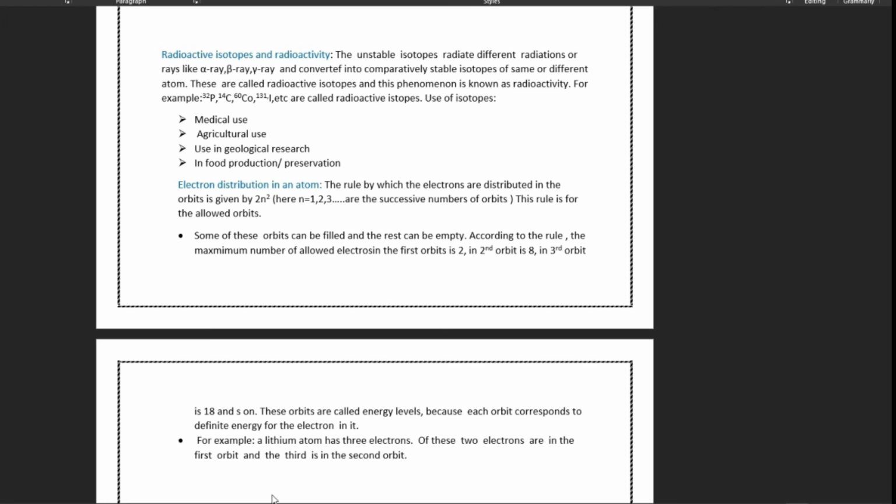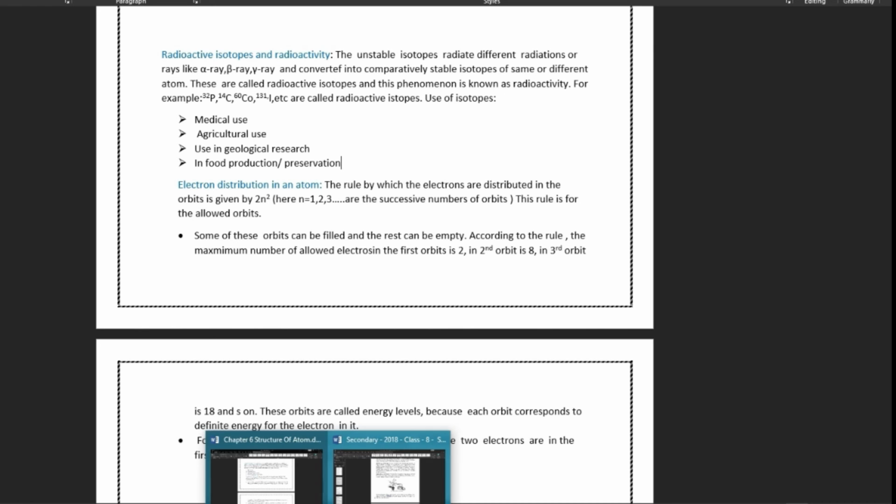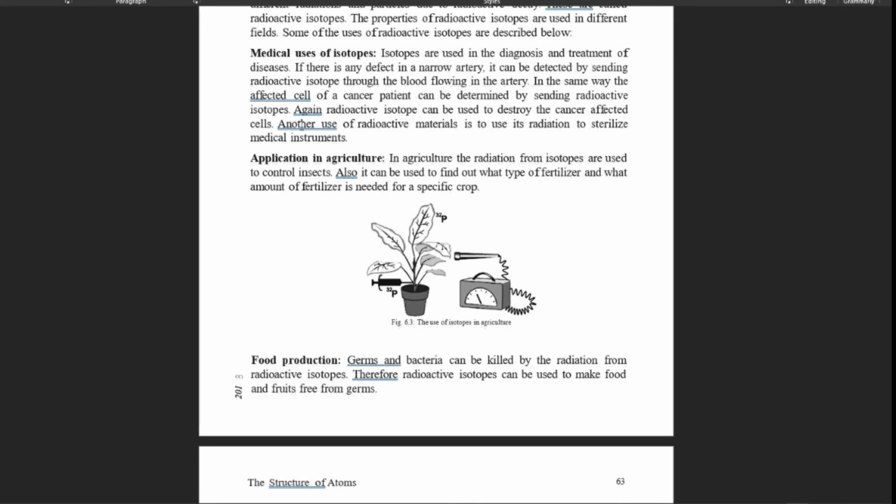We have seen the cobalt-60 here. This one emits gamma ray that destroys the cancer tissues, and then it can be cured. Another use of radioactive materials is to use its radiation to sterilize medical instruments.